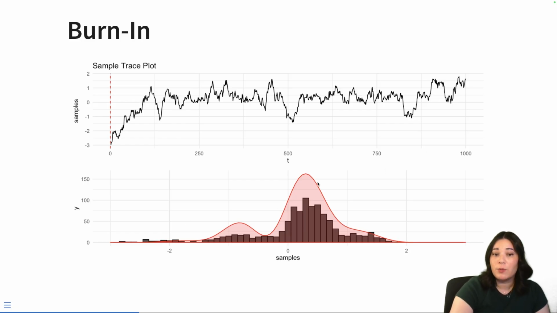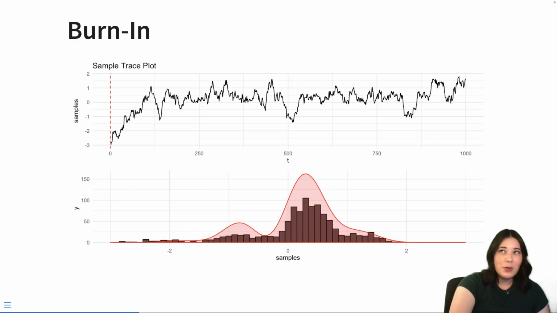Here you can even see when we plot out the target distribution in red versus our samples in this histogram, you can see that lower values are far overrepresented because our chain started and had to gradually ease its way out before it probably ended up converging and sampling from our target distribution. So what do we do with that?